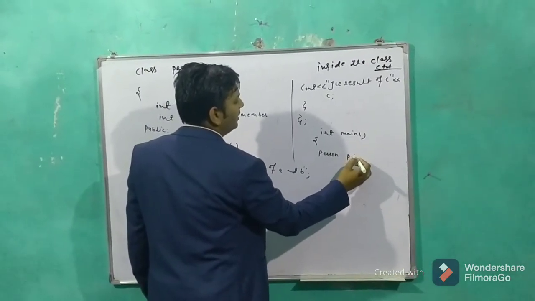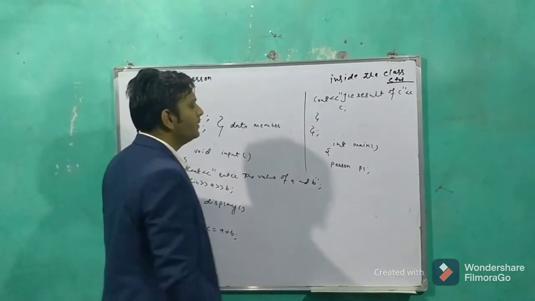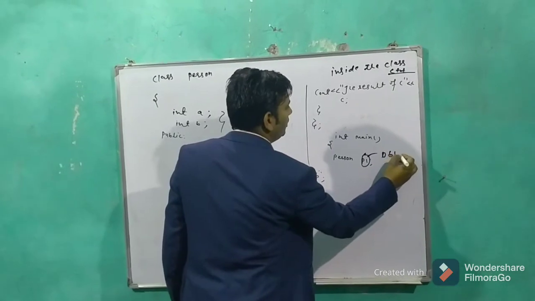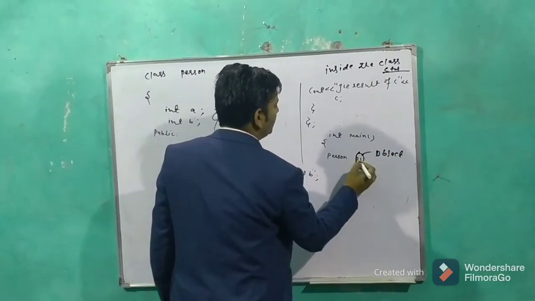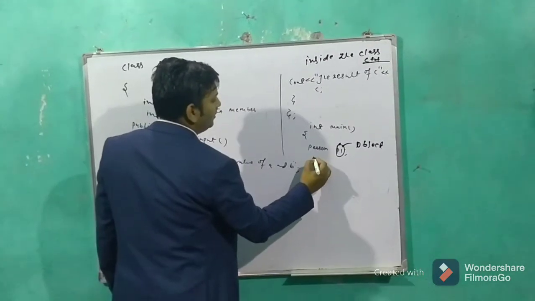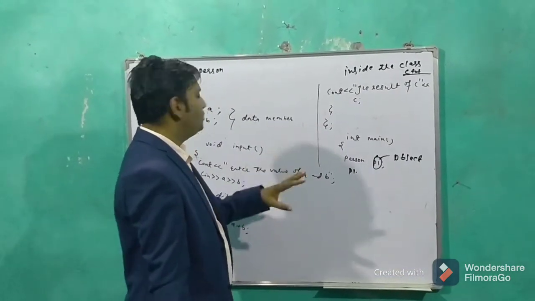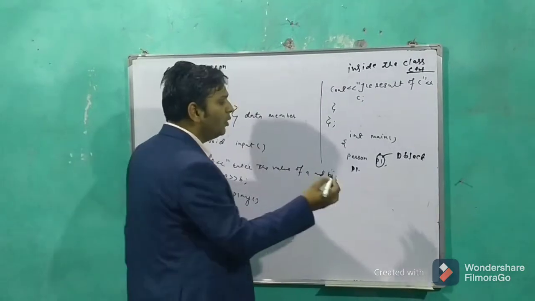I can give any name, so p1 is my object. What is the use of the object? The object is used to call the member functions with the help of the dot operator.